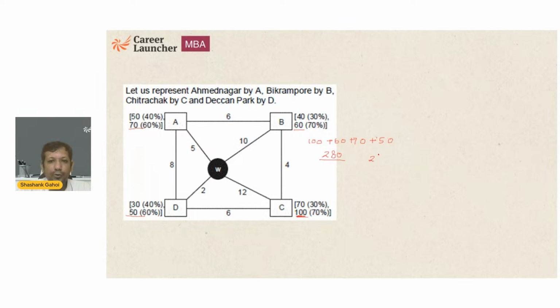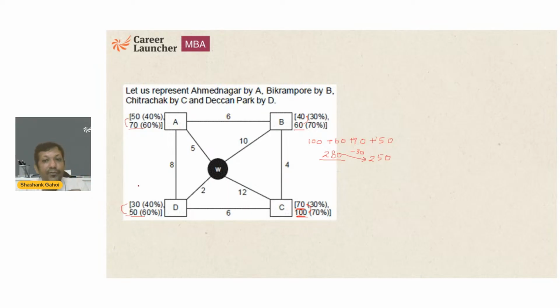Now, how much do I need? 250. It means I need to decrease the value by 30. How can I decrease the value by 30? I can decrease the value by 30 if I can go from 100 to 70. I can decrease this by 30. My sum will drop to 250. If I decrease this, I'm going to get a difference of 20.